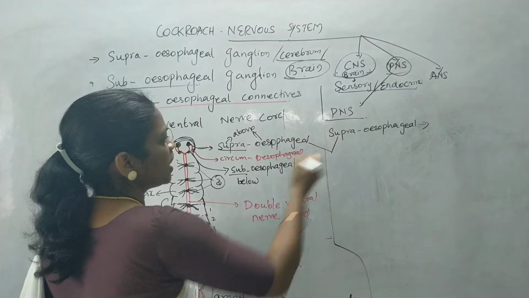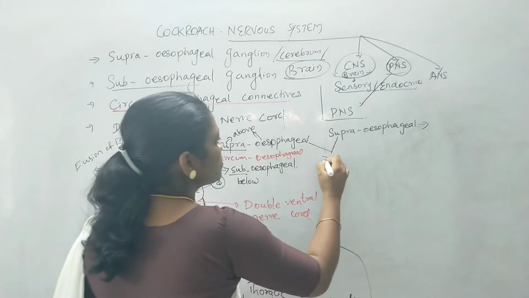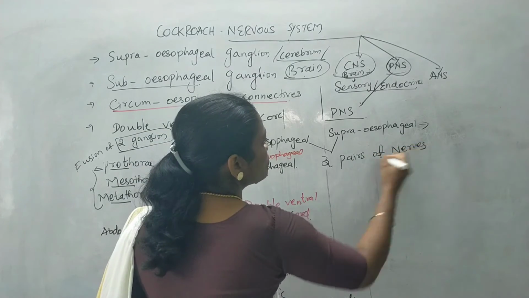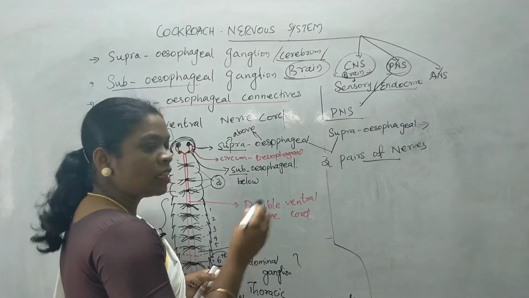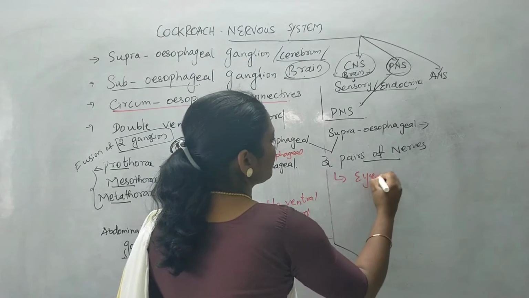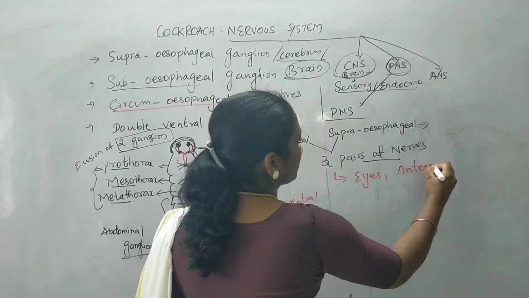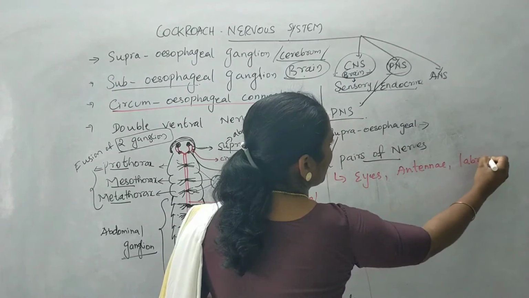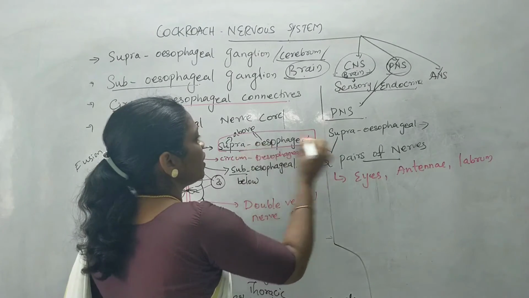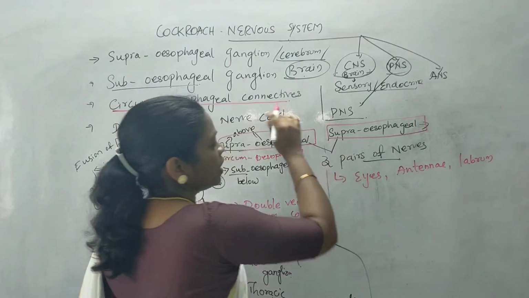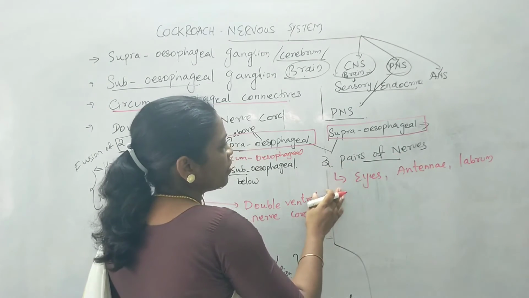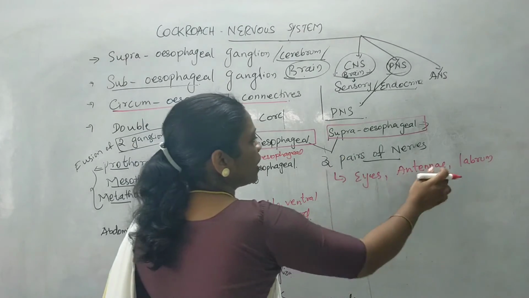From the supraesophageal ganglion, there are 3 pairs of nerves arising. These 3 pairs of nerves are supplying the eyes, antennae and labrum. So the first set of nerves arising from the supraesophageal ganglion, which is also known as the brain of the cockroach, results in the formation of 3 pairs of nerves, and these 3 pairs of nerves are supplying the eyes, antennae and labrum.